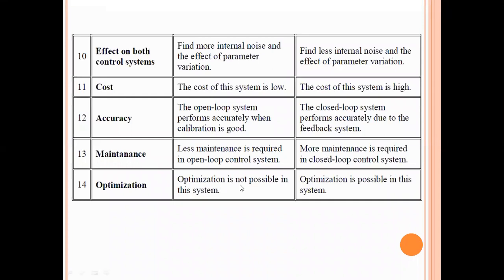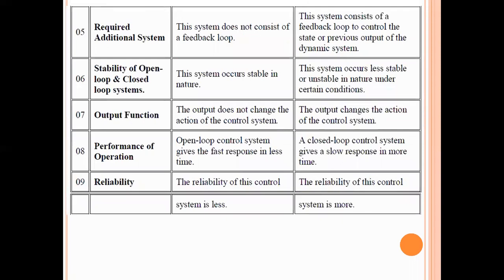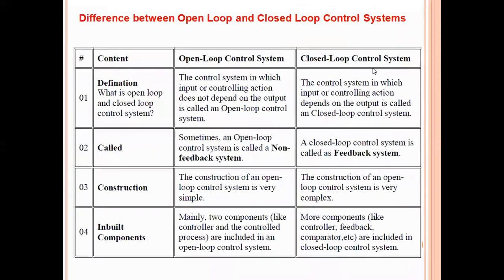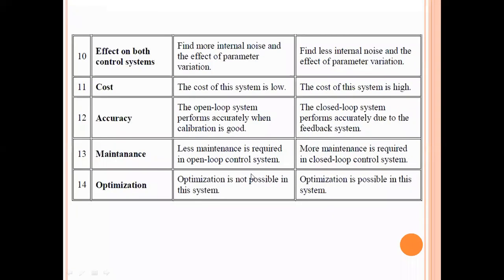And coming to the optimization, we cannot optimize the output response of the open loop system. However, in the closed loop system, we can optimize the output response of the closed loop system. So these are the major differences between open loop and closed loop systems based on the different parameters, right? And the majority of these points we have already seen in the previous class when we discussed the open loop and closed loop, their advantages and disadvantages clearly.